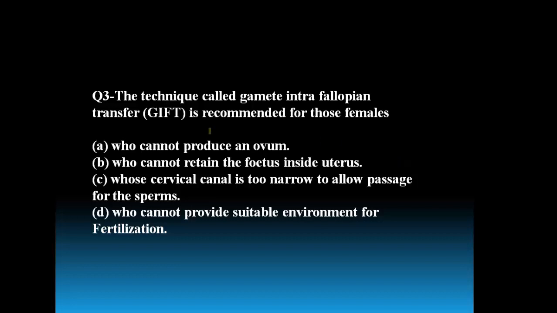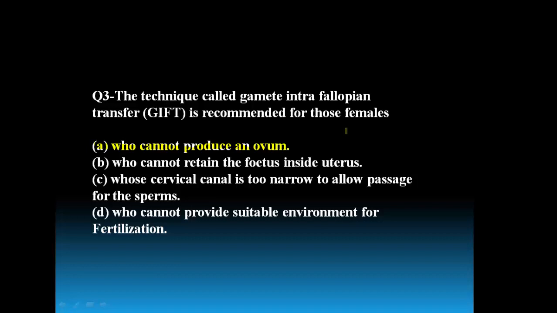She is unable to produce the ovum, but she can provide the suitable environment for fertilization. That is why the term is gamete; egg is the female gamete, where it is transferred, intrafallopian transfer. The ovum is transferred into the fallopian tube. It is gamete intrafallopian transfer.